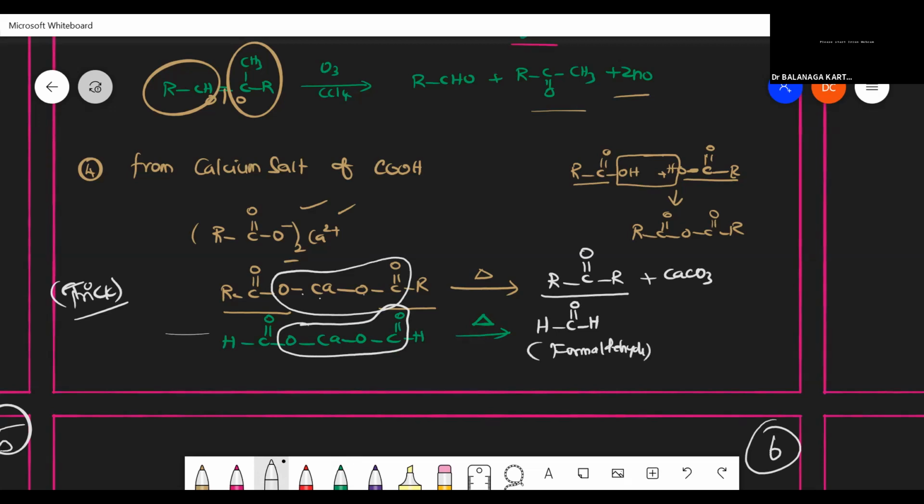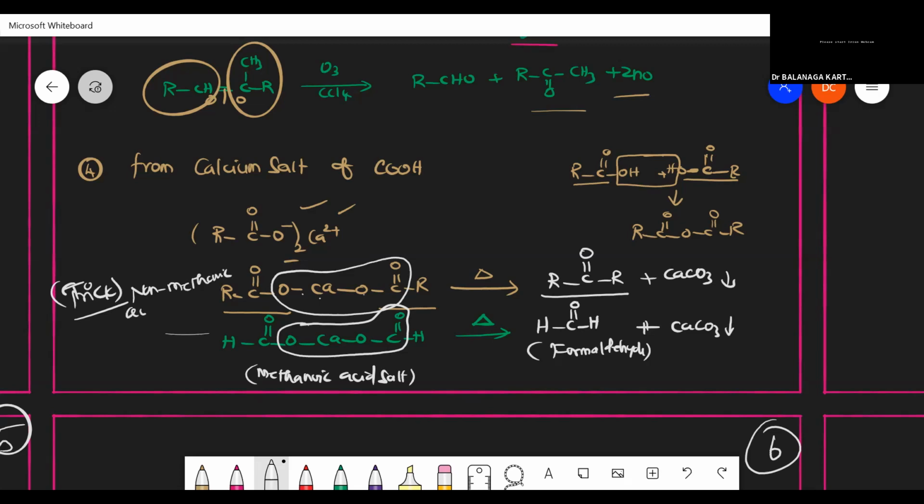Formaldehyde or methanol, we can say. Along with that, calcium carbonate as a precipitate. So here, the trick is the methanoic acid salt versus the non-methanoic acid salt. This is a methanoic acid salt, and this is a non-methanoic acid salt.